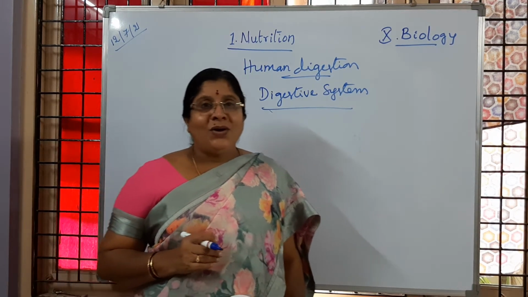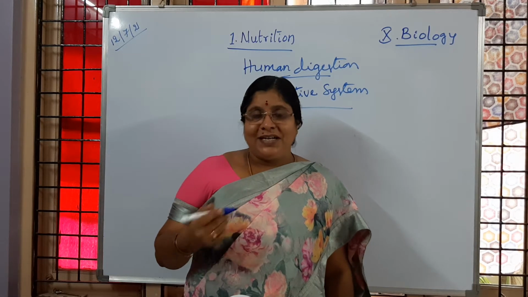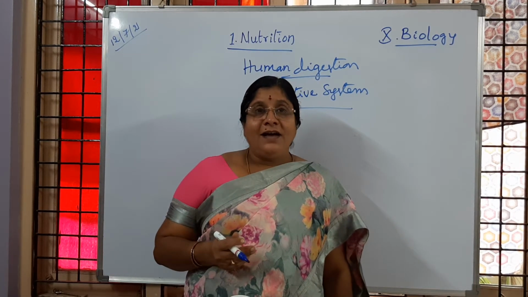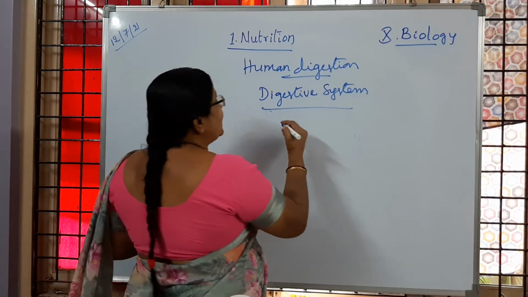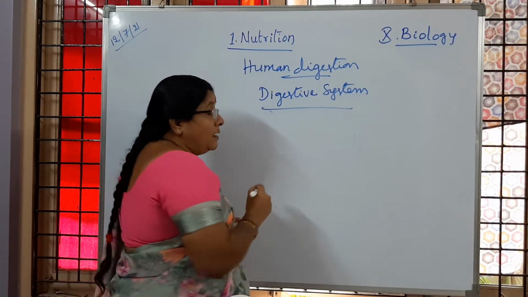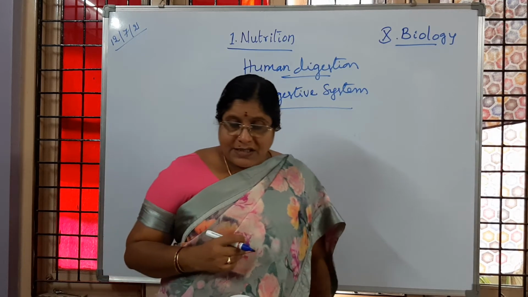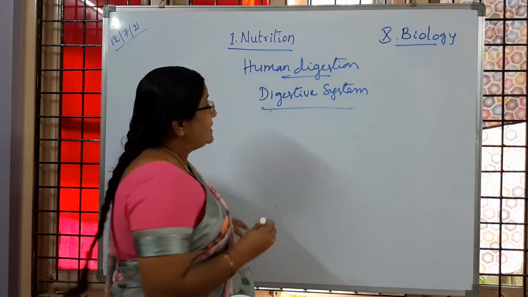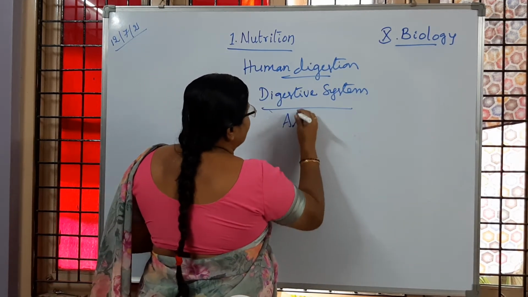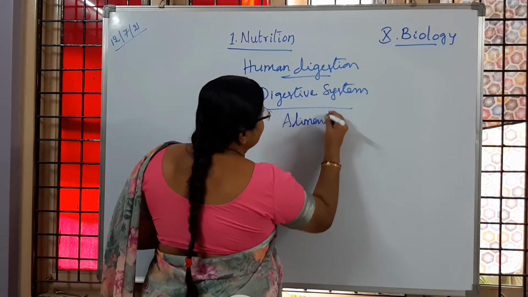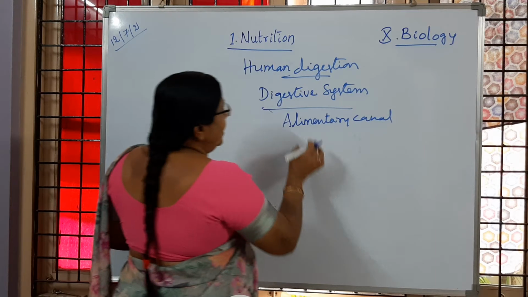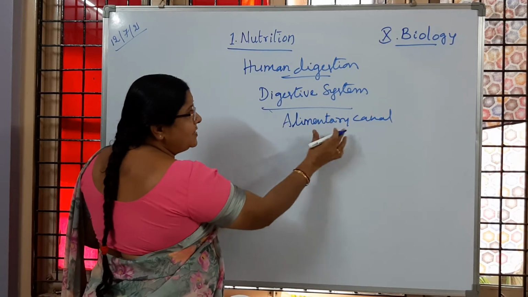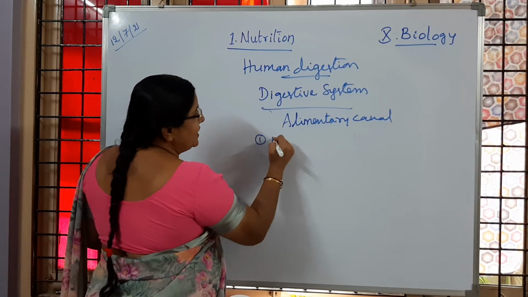So all of you know the different parts associated with digestion. What are the different parts associated with it, and what do we call that? The digestive system is also called the alimentary canal. So what are the different parts associated with it?